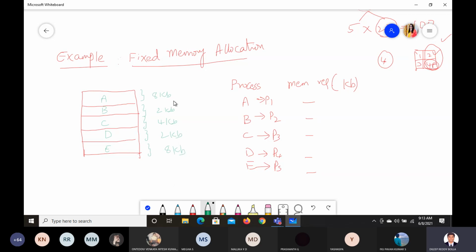So this is the memory allocation, and this is the requirement.